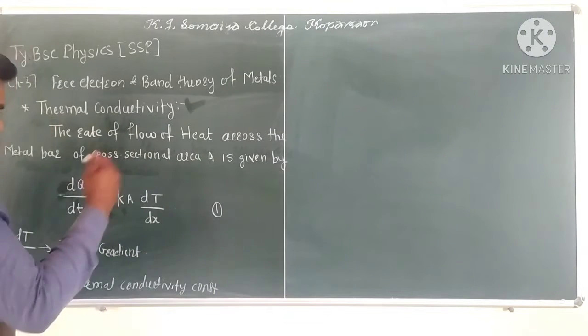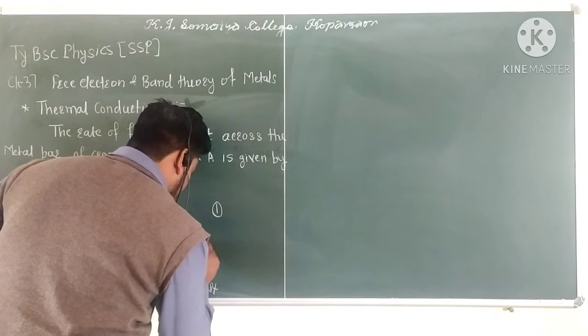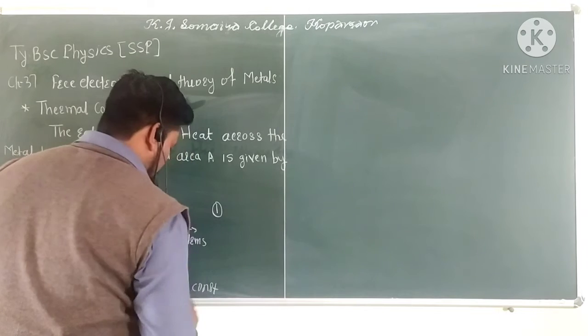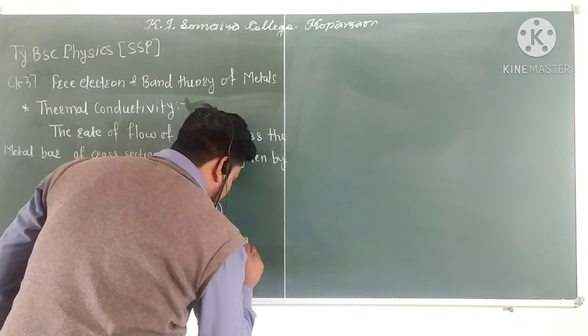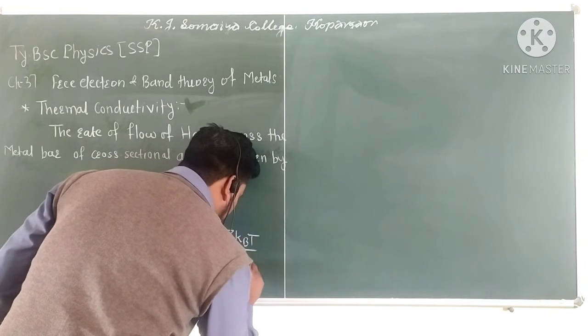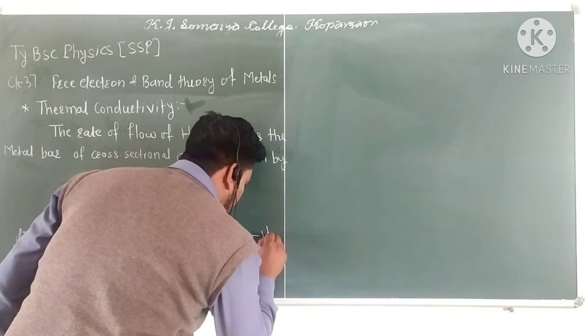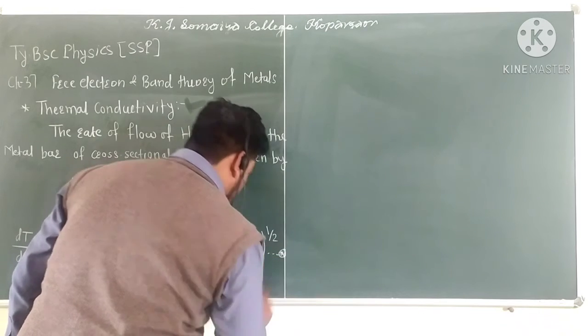And we have to know this relation, which is given as the root mean square velocity, Vrms, which is given by 3 kB T divided by m whole power 1 by 2. This is equation number star.